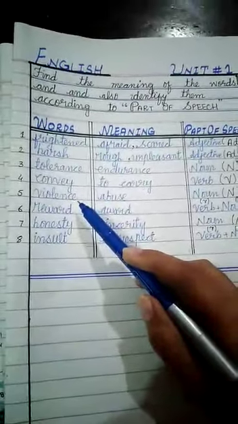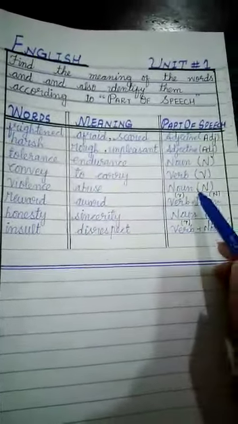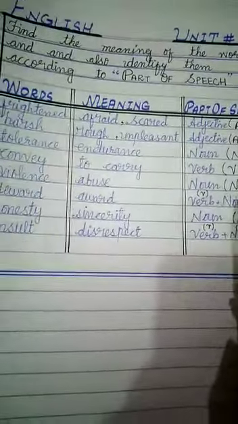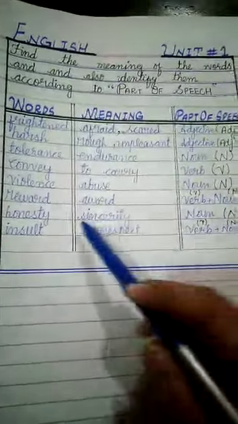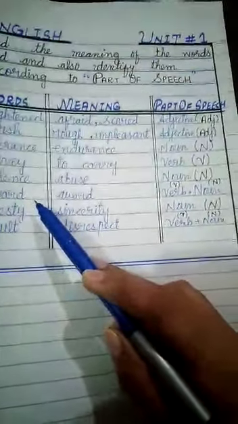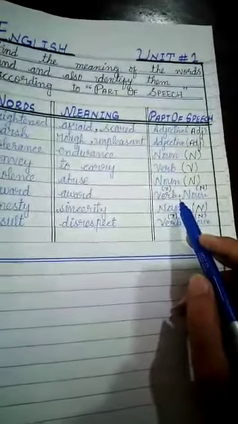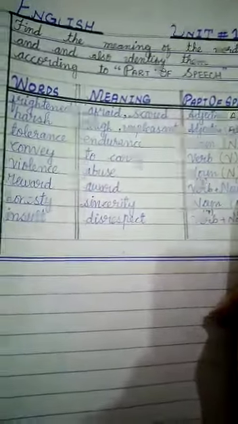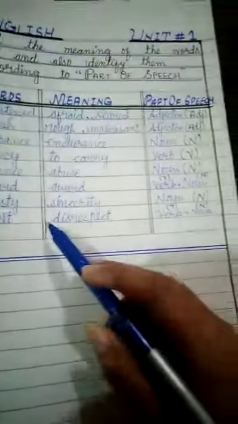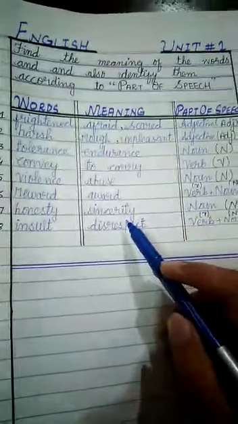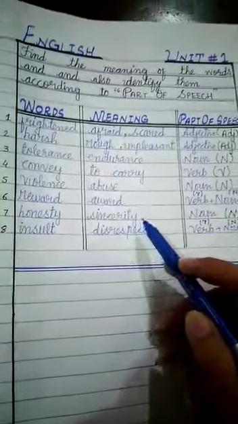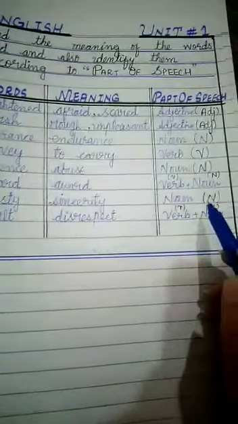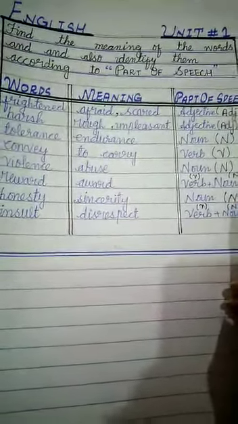The next word is violence, means abuse, and according to the part of speech it is a noun, and you have to write capital N for it. Okay. Next is reward, means award, and according to part of speech it can be used in 2 ways. It can be a verb as well as it can be a noun. And see here I have written V and N. Clear? Now the next word we have is honesty. Honesty means sincerity, and according to the part of speech it is a noun, and again you can see I have written capital N.